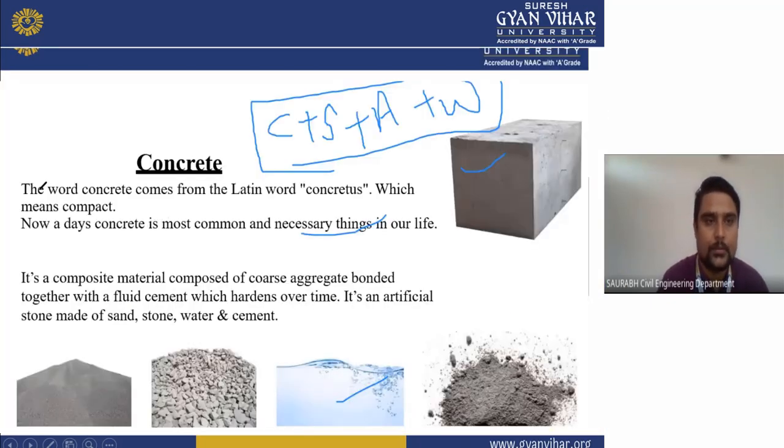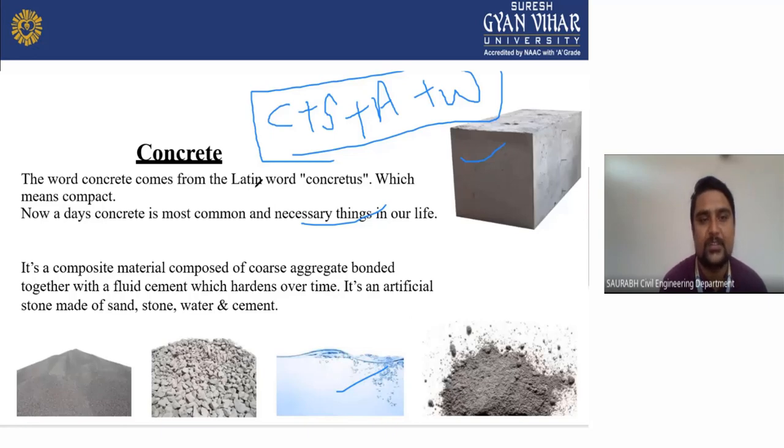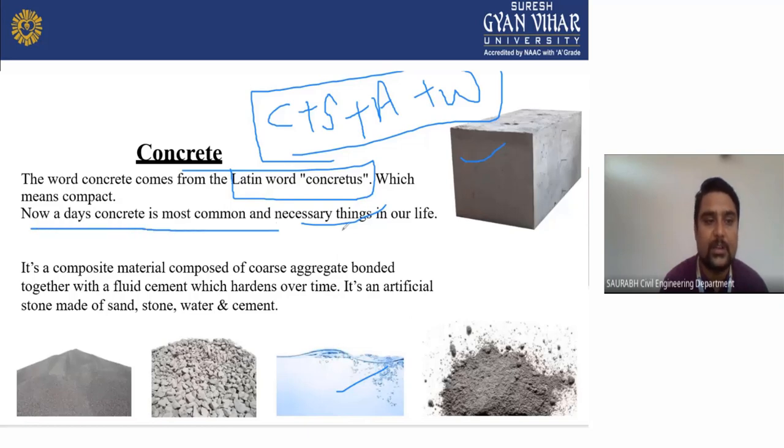Now we come to the history of concrete. The word concrete comes from the Latin word concretius. This is a very important point. Concrete comes from the Latin word concretius, which means compact. Nowadays, concrete is the most common and necessary thing in your life. If you look around you, you will see a lot of construction activities going on, and a lot of concrete structures have been built around you. It is a composite material composed of coarse aggregate bonded together with fluid cement, which hardens over time.